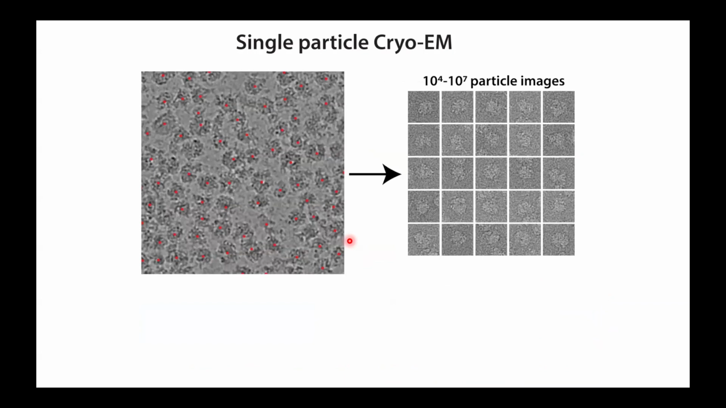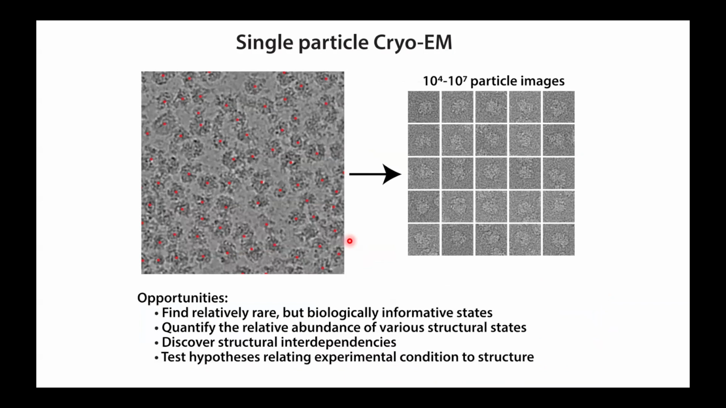By imaging, we can get individual pictures of tens of thousands to millions of particles. And that affords the opportunity to identify relatively rare, but potentially biologically informative states. Because we are counting these particles, we could quantify their relative abundance of the various structural states. If we looked at the structures in detail, we might be able to discover structural interdependencies between them, and that might help teach us something about the order of assembly.